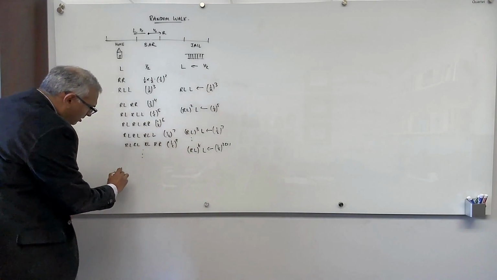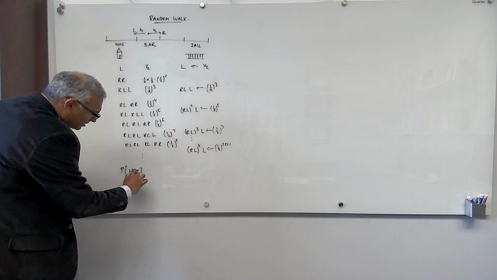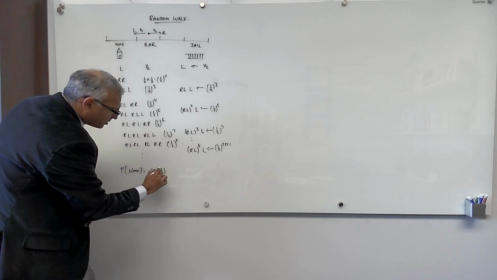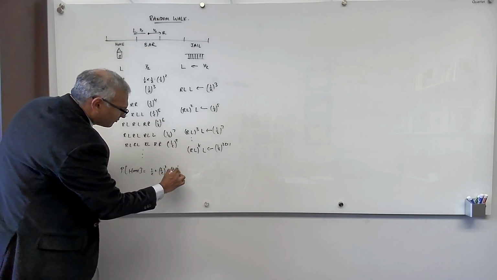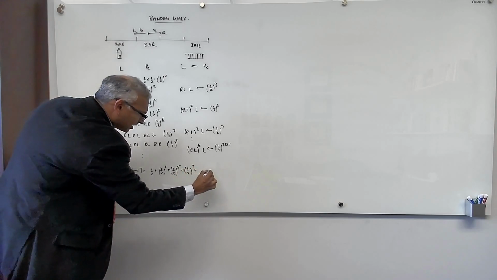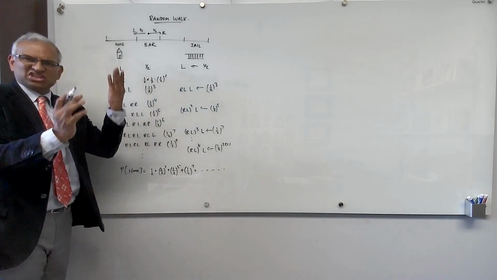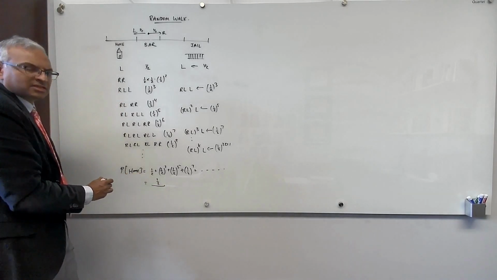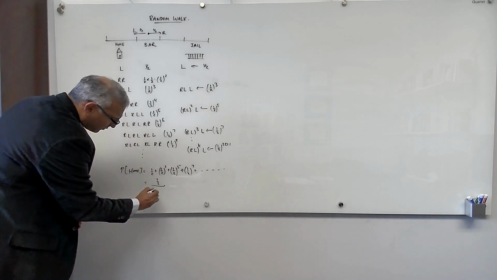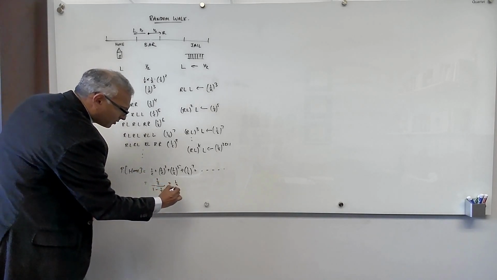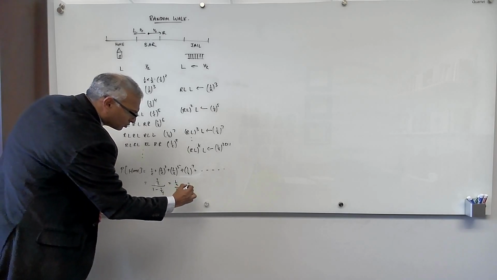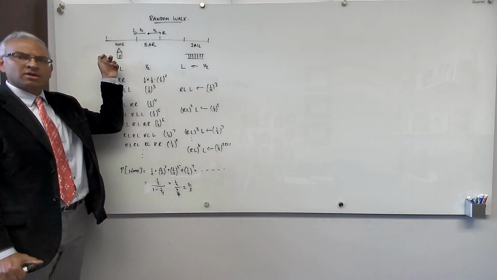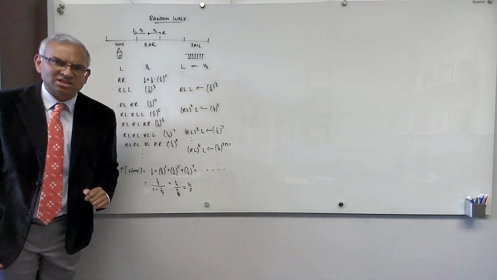The probability to make it home is exactly equal to 1/2 plus 1/2 cubed plus 1/2 to the 5 plus 1/2 to the 7 plus and so on. So this is the infinite geometric progression again. This is equal to the first term divided by 1 minus the common ratio. The common ratio is 1/4. So 1/2 over 1 minus 1/4, which is 1/2 over 3/4, which is 2/3. So not bad. The drunk will sleep at home. The chances the drunk sleeps at home are approximately 2/3 or 67%, and a 33% chance of being in jail.